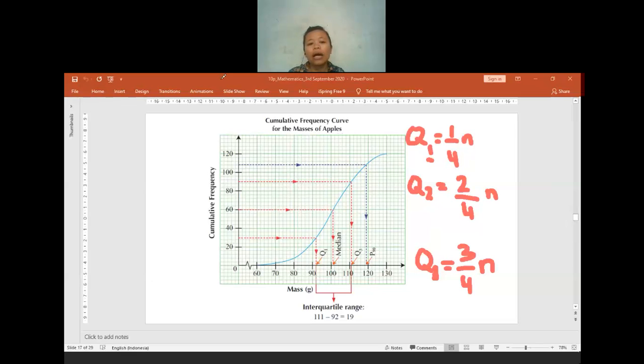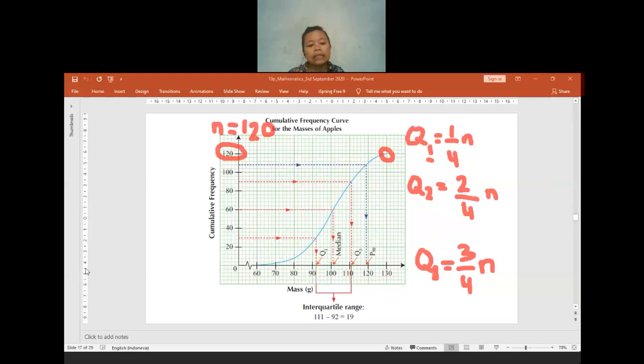Okay. So for Q1, how do we find the n? If it is a cumulative frequency curve, you have to check where the end of the curve is. The end of the curve is at this point, so you have to check the frequency. The frequency is 120, so it means n is equal to 120. Is there anyone who is confused about how to read the cumulative frequency for finding n? Let me know if anyone has any confusion.